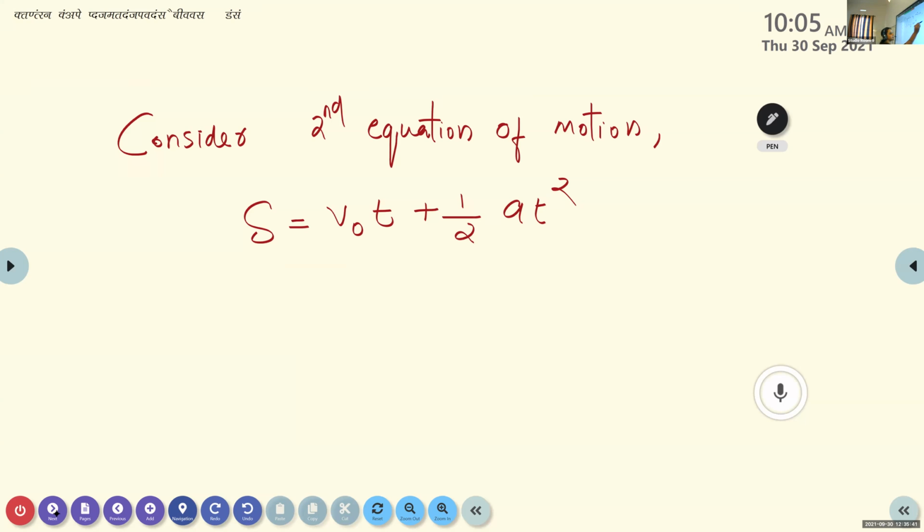So we can replace a by g and put a negative sign because the gravitational force is acting downwards. After a time interval t, the position of the projectile can be taken as y, along the y-axis.